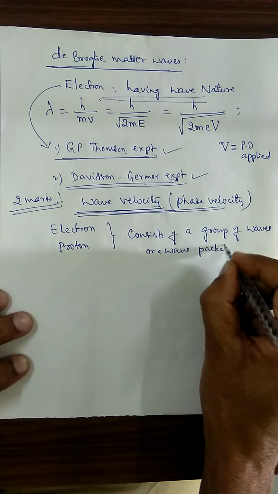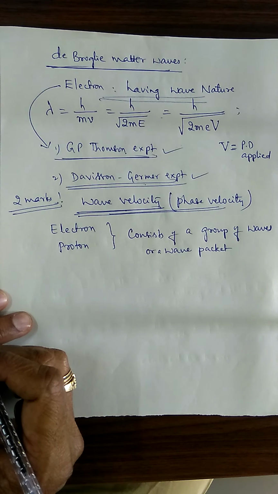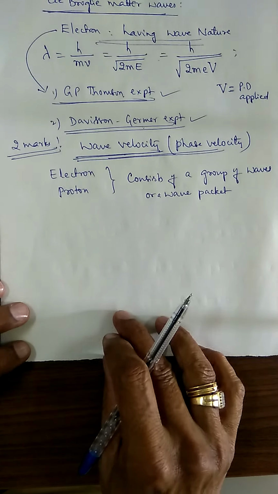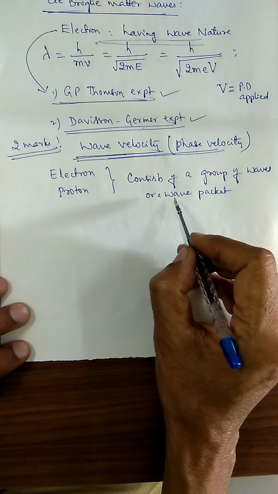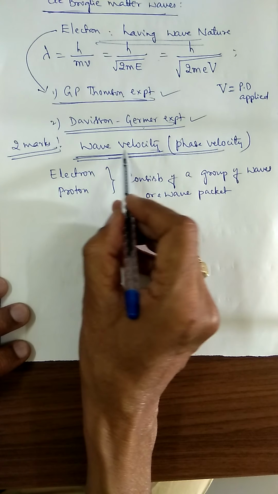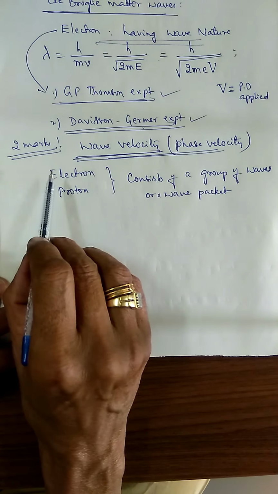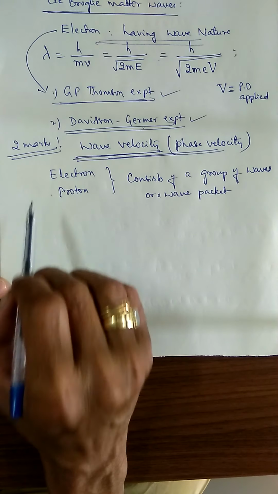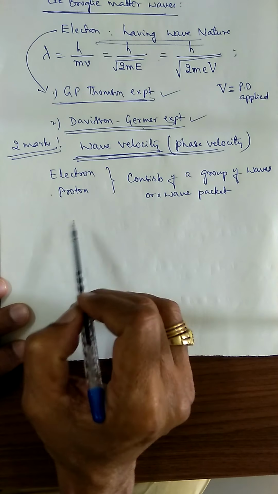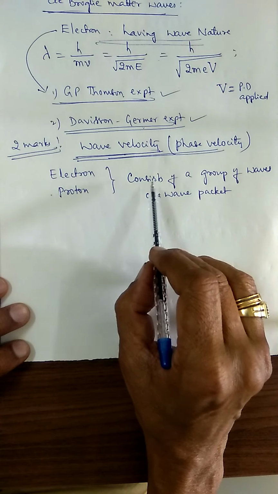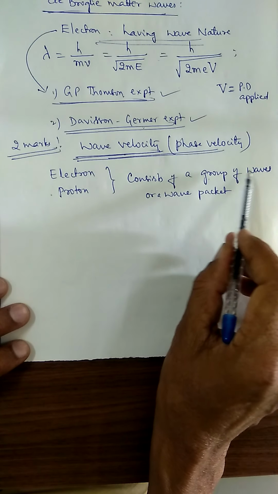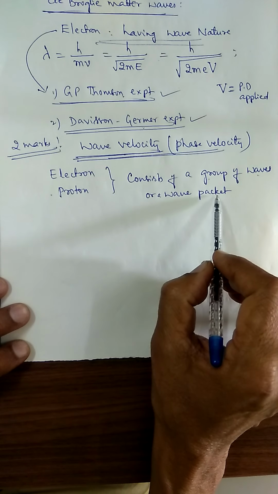So again I will repeat, let us consider each particle of matter. What do you mean by each particle of matter? Maybe an electron, proton, whatever it may be. It may be regarded as consisting of a group of waves or a wave packet.